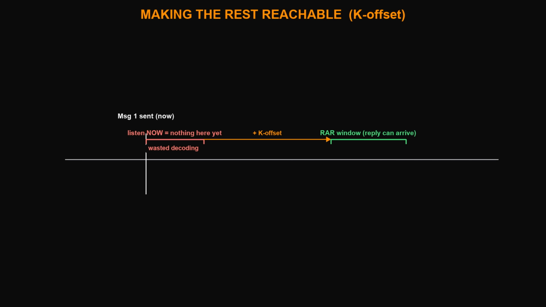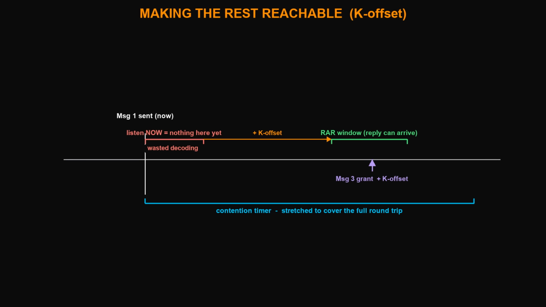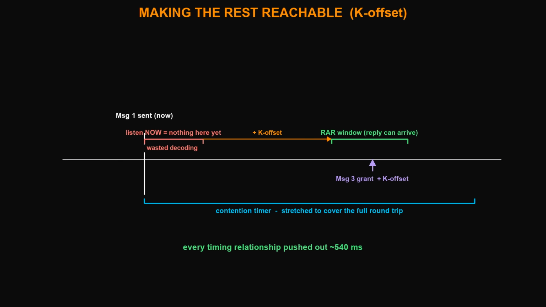Message 3 works the same way. The grant that schedules your uplink data is pushed into the future by K offset, so you're never told to transmit before you physically can, exactly the transmit in the past problem from last chapter. And the contention resolution timer, the one waiting for message 4, is stretched to cover the full round trip, so it doesn't expire while your answer is still in flight. Every single timing relationship in random access gets pushed out far enough to absorb 540 milliseconds. Same handshake as the ground, just spread across half a second of space.